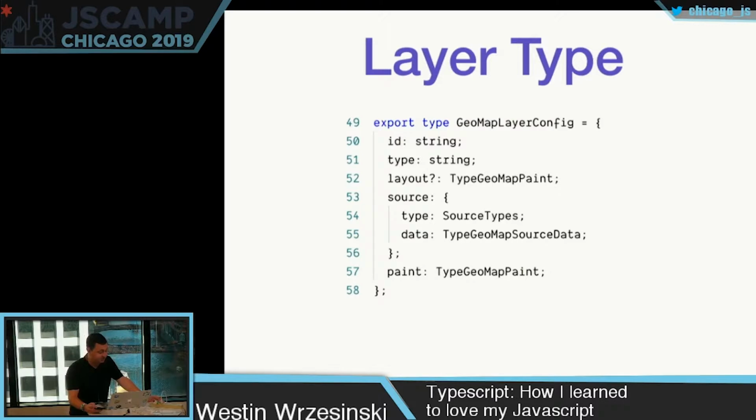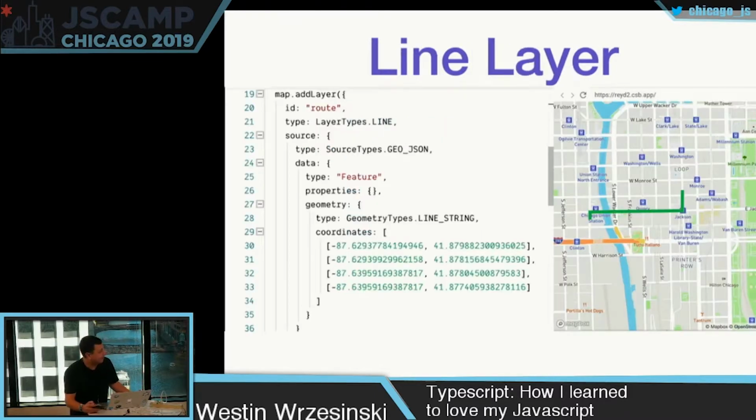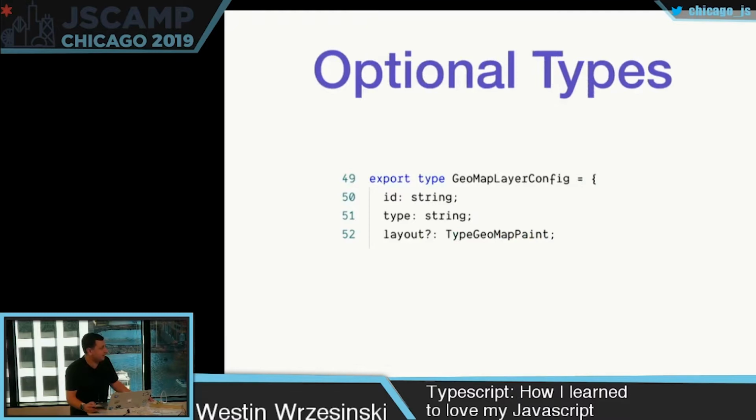So now I can actually dig into each of these types and figure out what this whole structure starts to unfold to. And I can hopefully have my line layer. So this is where we ended without TypeScript, but we can see that it's less daunting at this point. And if we dive into the pieces of that layer config, we can see that there were some things that we haven't run across just yet. If you see on line 52, layout has that question mark next to it. What that means is it's optional. I don't have to pass a layout.